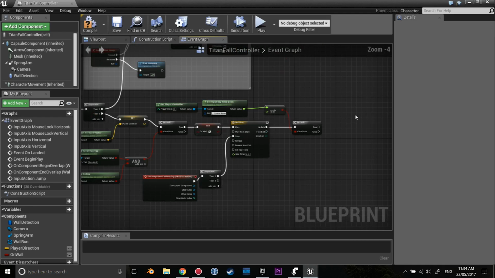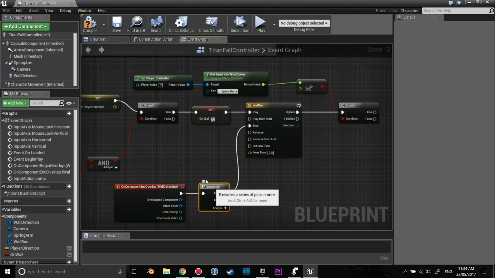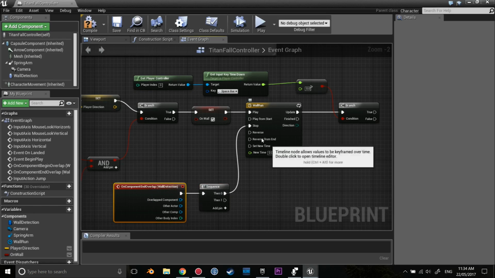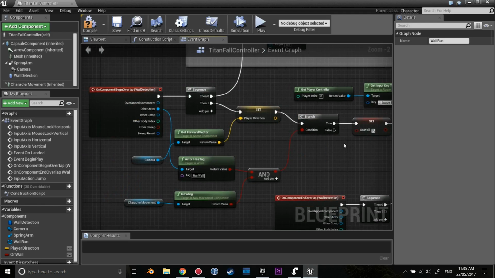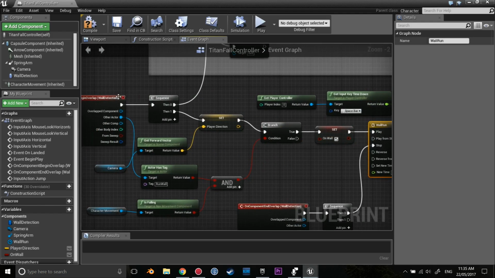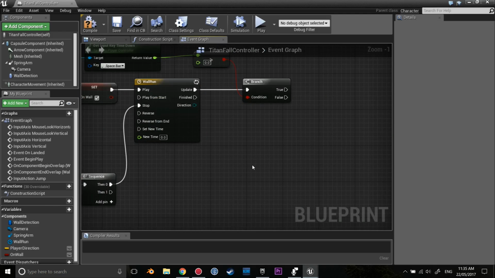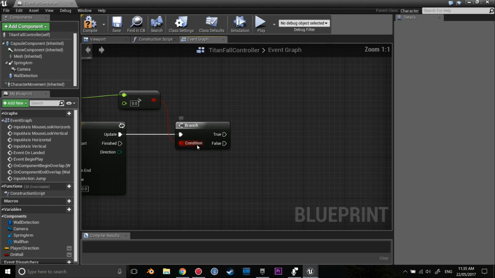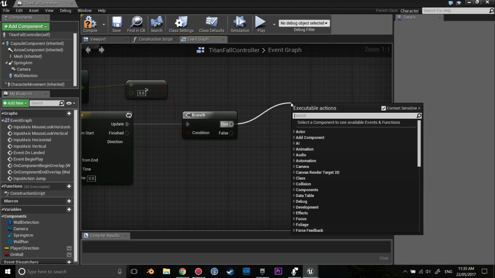We're going to do this stuff up top first, but just keep in mind for now that we're going to finish this bit after. But when you come off an object such as a wall, it will stop this timeline from looping, and it will only go back to this timeline once all of these checks occur again. The next thing we're going to do from this branch that we have here is we're going to create a new branch.